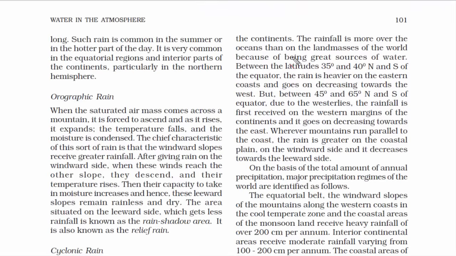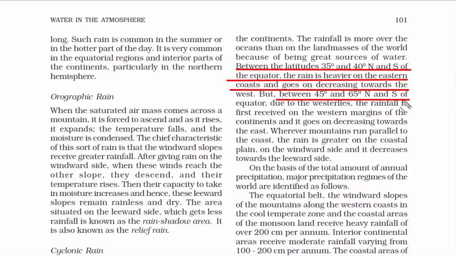Here it says at the latitudes 35 degree and 40 degree north and south of the equator, the rain is heavier on the eastern coast and goes on decreasing towards the west. But then between 45 degree and 65 degree north and south of the equator, due to the westerlies, the rainfall is first received on the western margin of the continent, and it goes on decreasing towards the east.